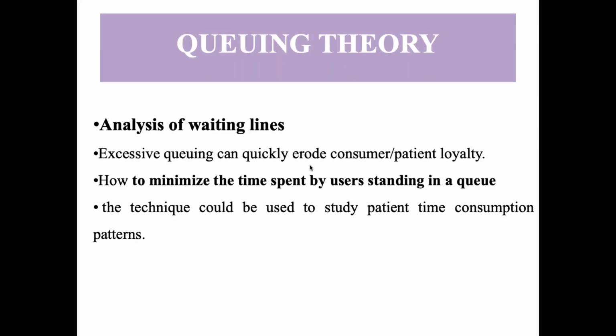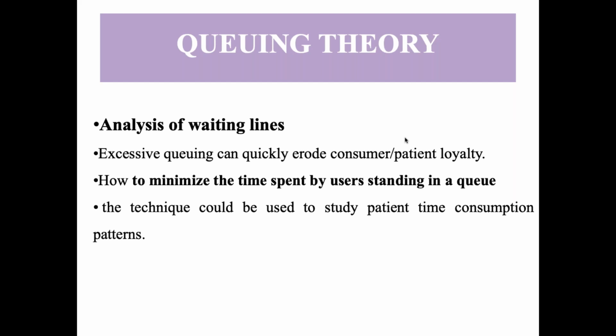Then one more thing is queuing theory. So what is queuing theory? Basically, we are going to analyze the waiting time, waiting lines. Excessive queuing can quickly erode consumer or patient loyalty. If you see the government hospitals, like LNJP, there is a huge line, right? There is a huge queue. That's why people start panicking that government hospitals have long queues. They start coming in line at 6 and 7 a.m. so that they get an opportunity to meet the doctor early.